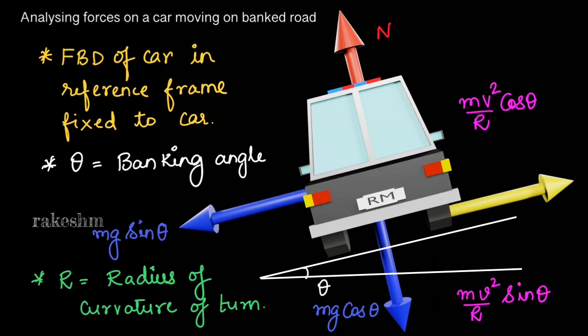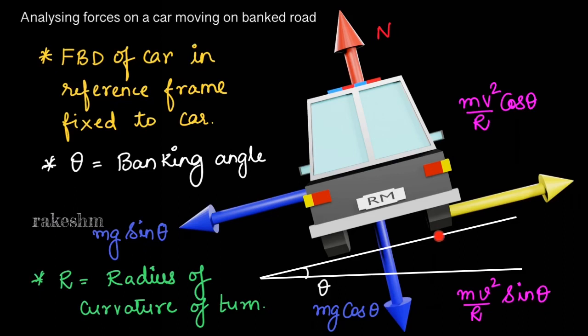Right now this car is at rest, so you can see that mv square by r cos theta and mv square by r sin theta are 0, so the vectors are not in the diagram. We have only the forces normal reaction and mg, and friction will be acting in this direction. As the car is tending to move in this direction due to mg sin theta, friction on the car will be in this direction.